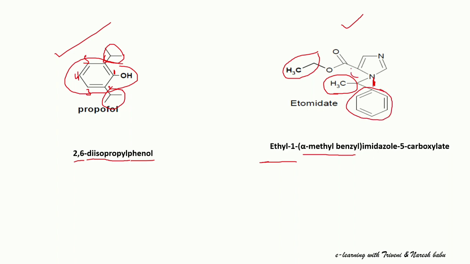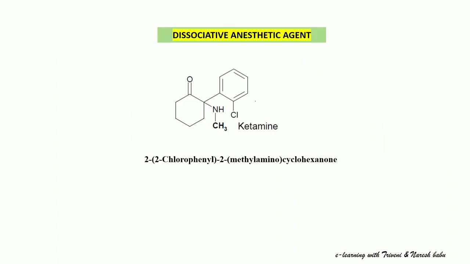The basic moiety is the imidazole, and to the imidazole we have to give the numbering like this: 2, 3 and 4, 5. This fifth position is attached with the carboxylate moiety. This remaining structure is known as the carboxylate moiety. This is the structure of etomidate: ethyl 1-alpha methyl benzyl imidazole 5-carboxylate.